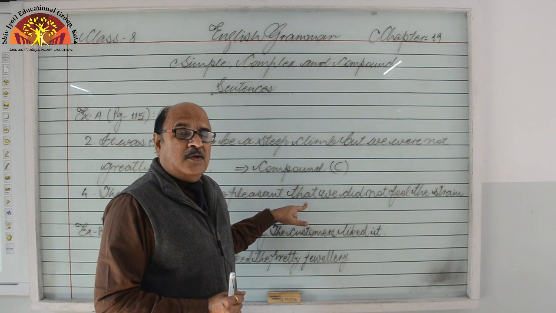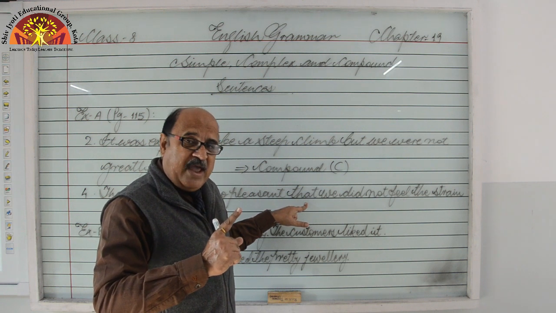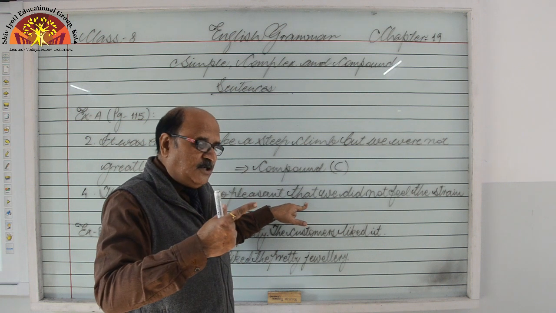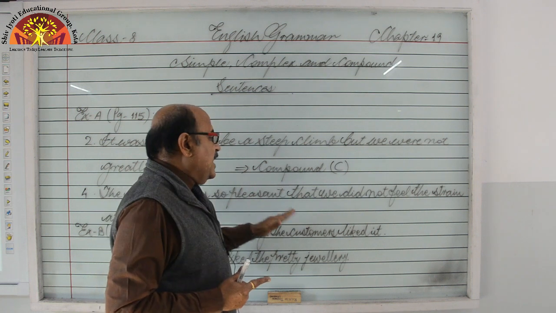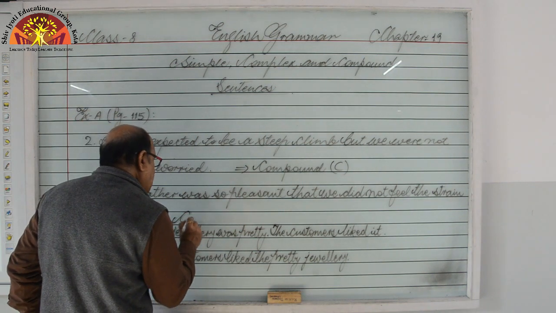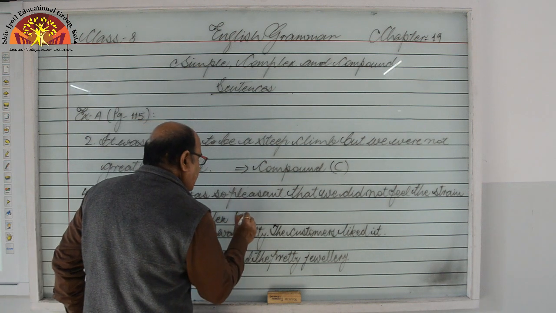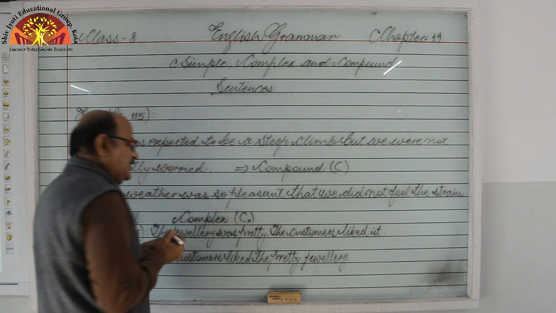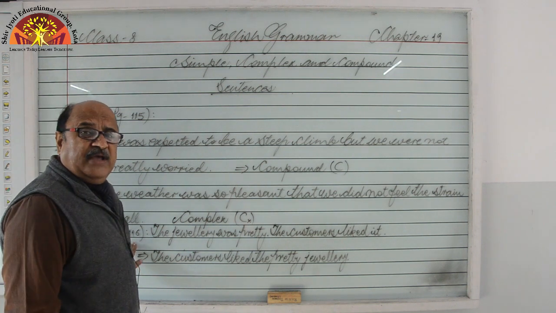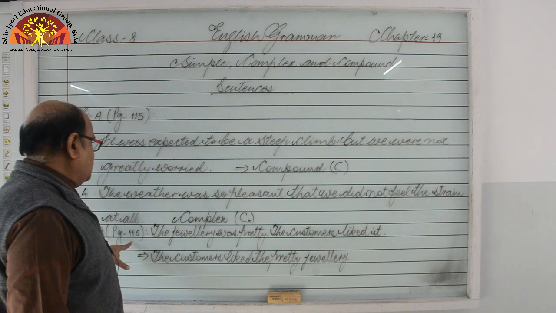What I told you: two clauses, one subordinate, one main, and the conjunction is a subordinating or correlative conjunction, that is a complex sentence. So here we can say this is a complex sentence. Okay students, or we may write CX like this. Got it?